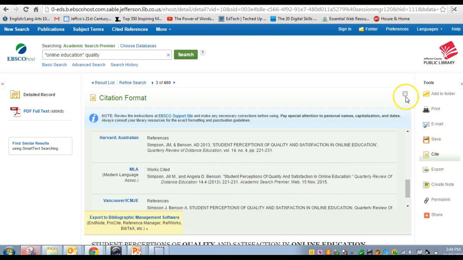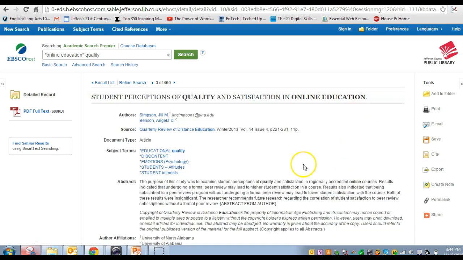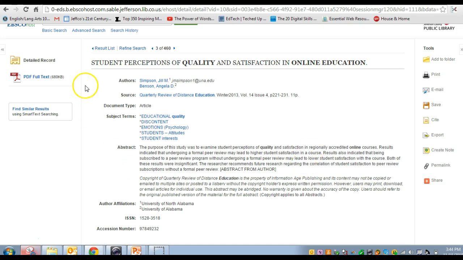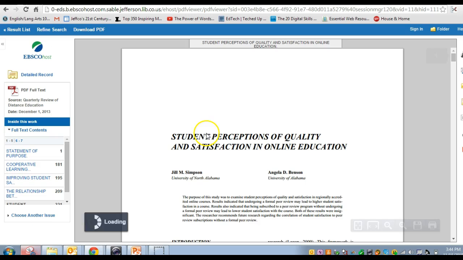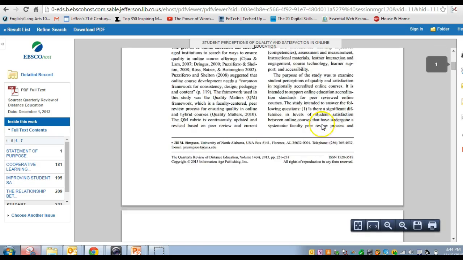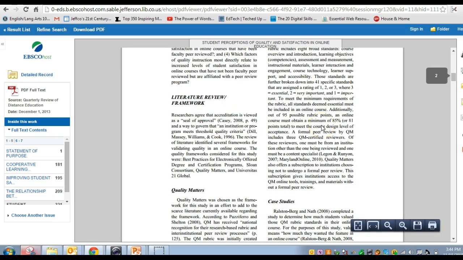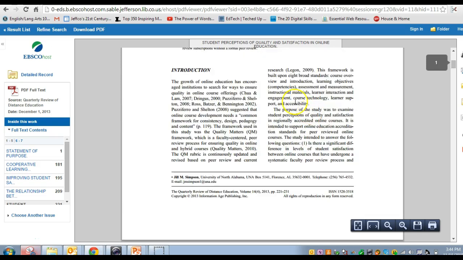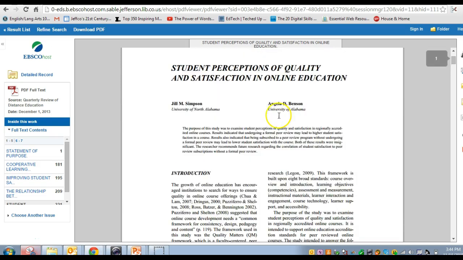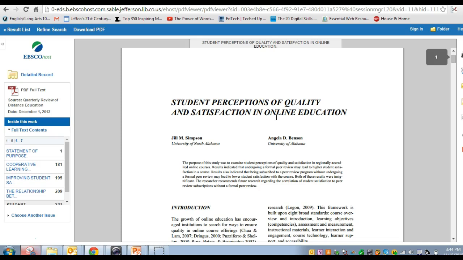So make it easy on yourself, take advantage of some of these tools. If I want to read this again, I just click on my article here. It's all there, ready for me. And this is my research, and the citation is ready-made for me. So hopefully you can see that this is going to make your life a lot easier as you try to get credible information about your research topics.